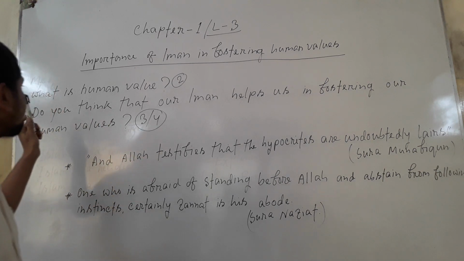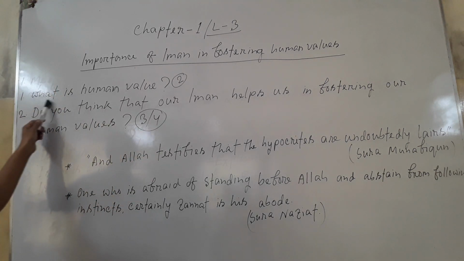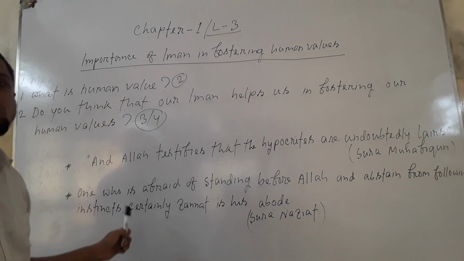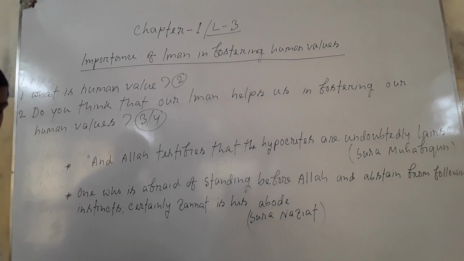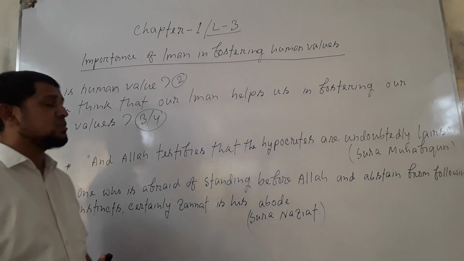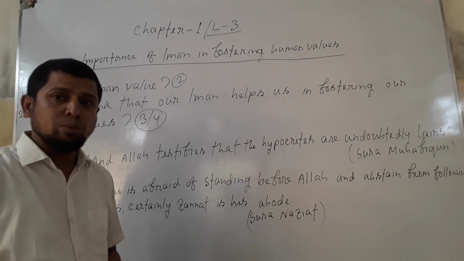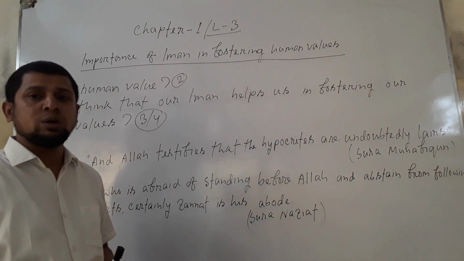And the question on this part is, what is human value? It is a common question for the exam. According to our textbook, the values related to man in society are called human values.